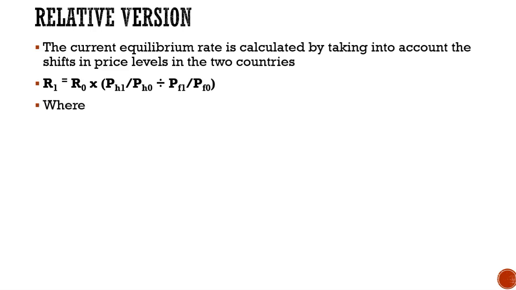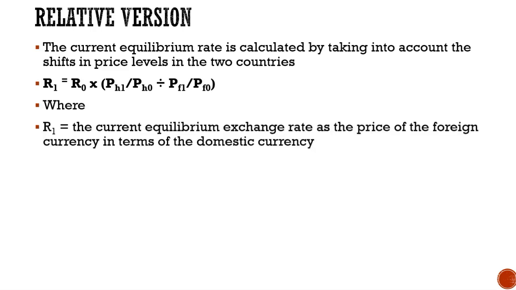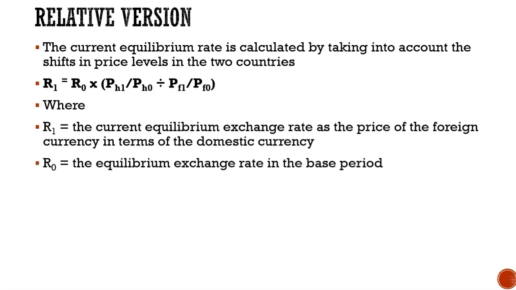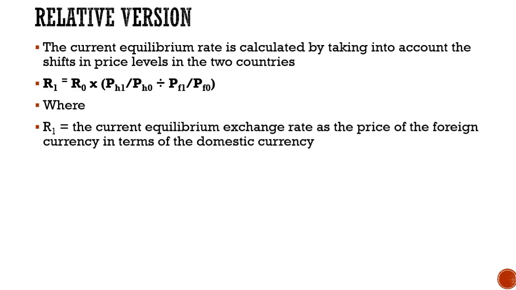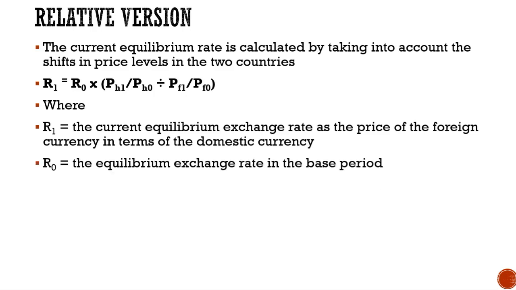Now this formula consists of R1, which denotes the current equilibrium exchange rate as the price of the foreign currency in terms of domestic currency. R0 is equal to the equilibrium exchange rate in the base period.